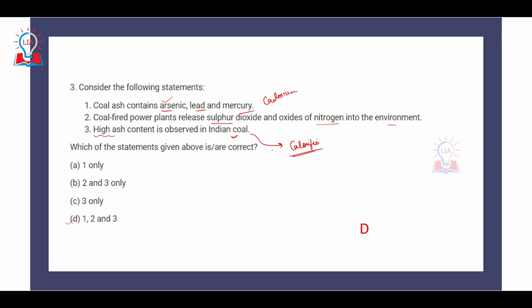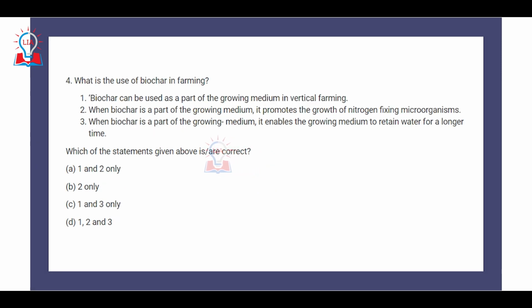For example, many times steel industries of India do not get the high quality coking coal for their steel production, and that is why the Indian steel companies are dependent upon countries such as Australia and Indonesia for supplying them coking coal or coal having lower ash content. So that is why the 1, 2, and 3, the D is the correct answer for this particular question.